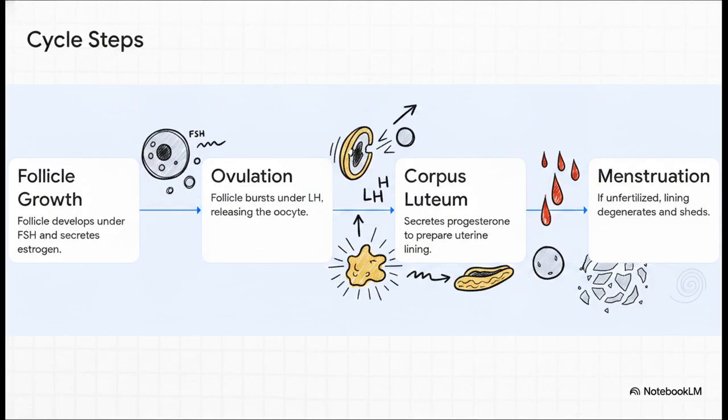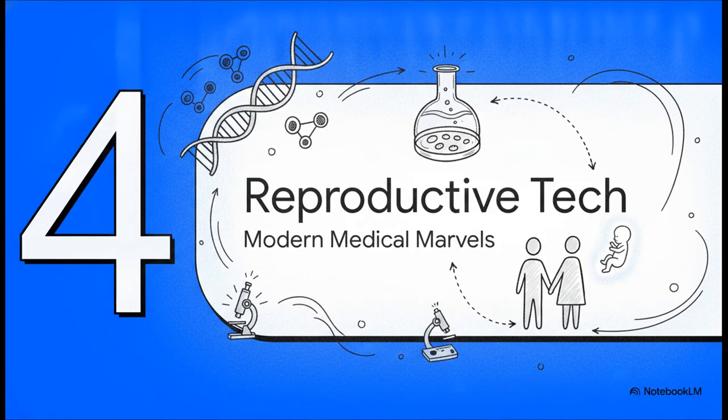Finally, step 4. If the oocyte is unfertilized, and did you know a human egg actually only survives for about 12 to 24 hours after release? The corpus luteum becomes inactive. Hormone levels drop, the lining degenerates, and the unfertilized ovum is discarded. This continuous bleeding causes severe pain and weakness, which is exactly why proper rest and special personal hygiene are so essential during this time.